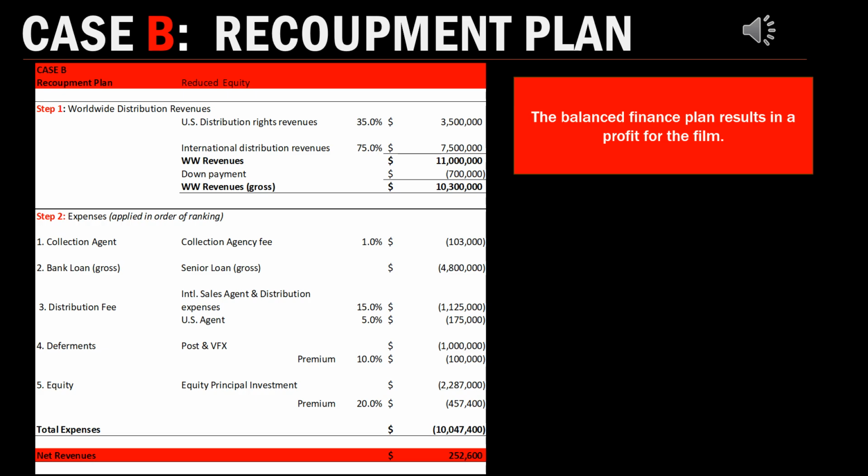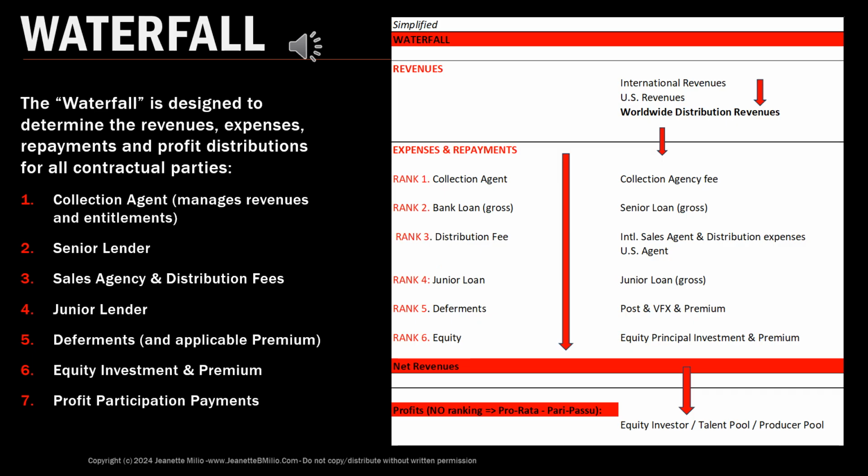changed our finance plan. The waterfall that you would look at when you generate revenues would include the international and US distribution revenues, and then the following ranking order would occur in regards to repayment. The collection agent would be paid first, the bank loan would be paid next, the distribution fee would be paid third, the junior loan, if there were one, would be paid next, the deferments would be paid in rank 5, and the equity would be paid in the last rank.